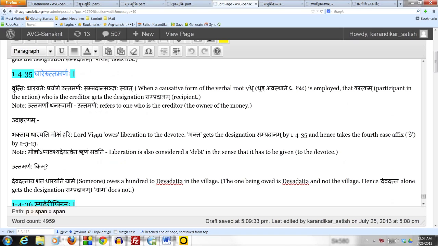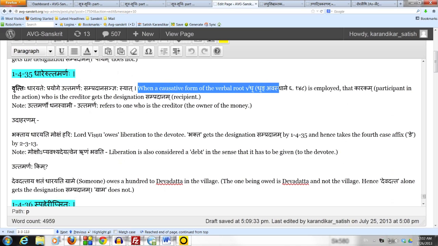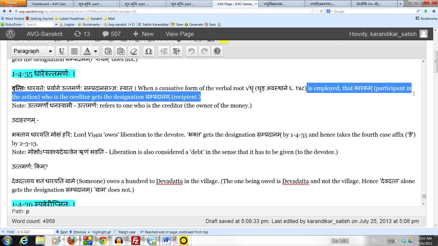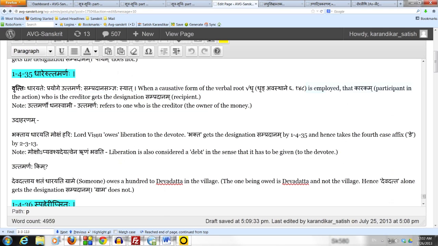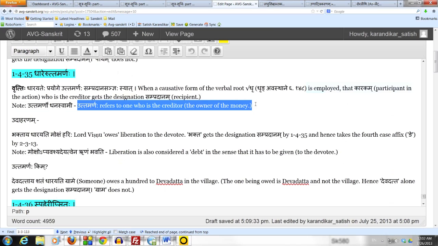The Vritti says Dharayatehe prayoge Uttamarnaha Sampradana Sanyasyat, which means when a causative form of the verbal root dhru, which in the Dhatupata is dhrung avasthane from the Tudadiganaha, is employed, that karakam, participant in the action, who is the creditor, gets the designation Sampradanam, the recipient. The creditor is the one who has loaned the money, is the owner of the money. The note here says Uttamarno Dhana Swami.